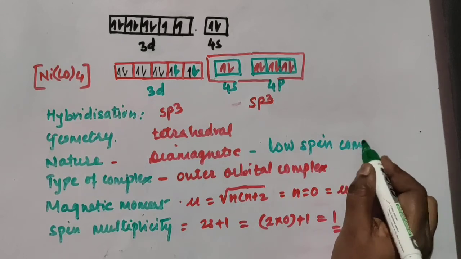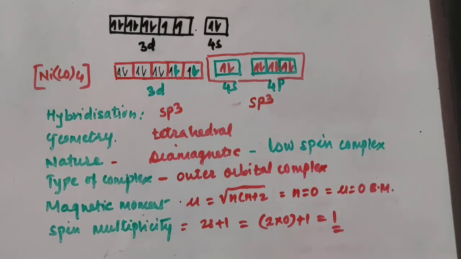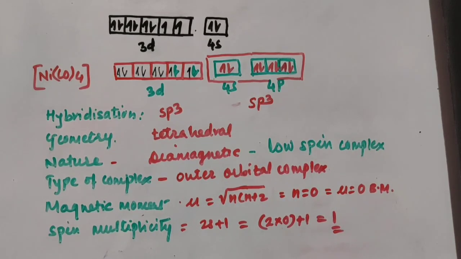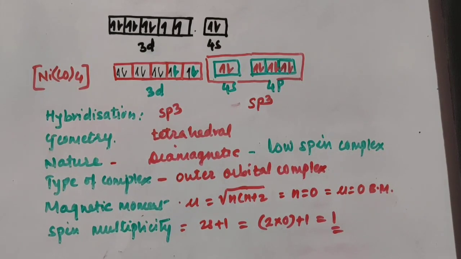Wherever it is paramagnetic, that means any unpaired electron is present in the complex, then it is a high spin complex, because in the orbital only one electron is present and it spins or revolves around itself very speedily.